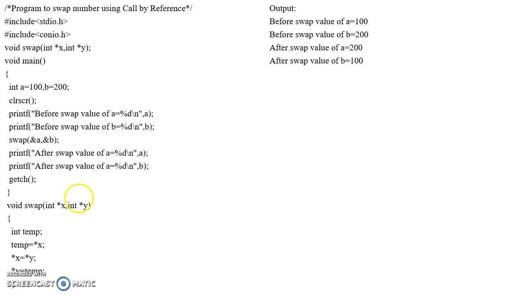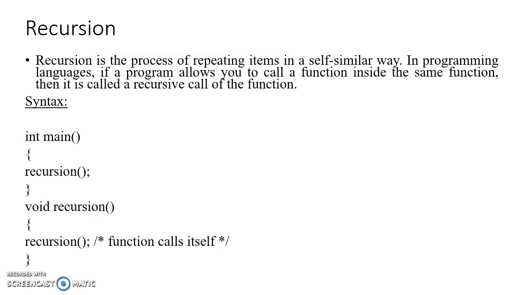Here we use the call by reference concept using pointers, and you can see the difference between call by value and call by reference.